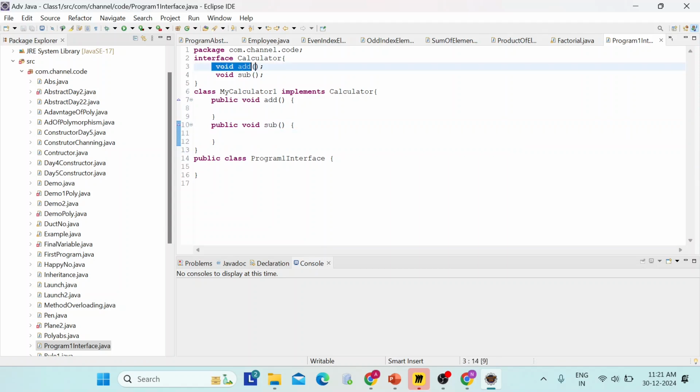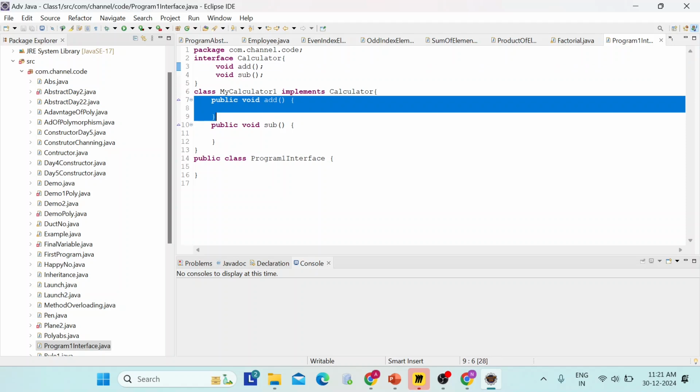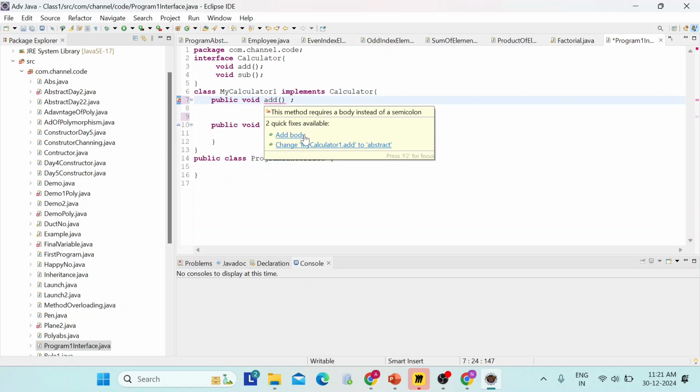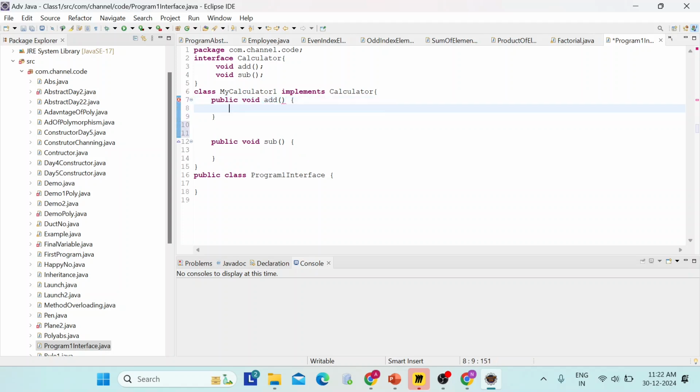Now, when we write an abstract method inside an interface, we have to override it in the subclass. If we don't override it, it will show an error. See, it shows an error: add body means we have to give a body. If you write abstract, we have to override it in the child class. So we are overriding it.